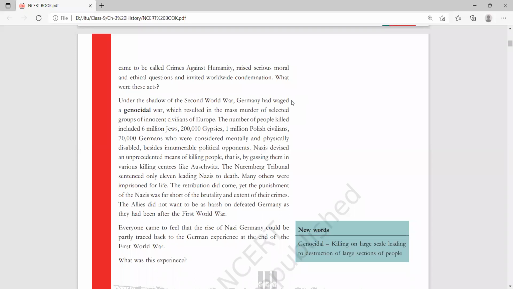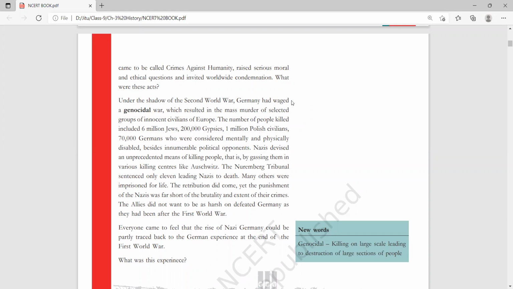All these people were killed, in Germany and in Europe. The Nazis devised an unprecedented means of killing people, by gassing them in various killing centers like Auschwitz.